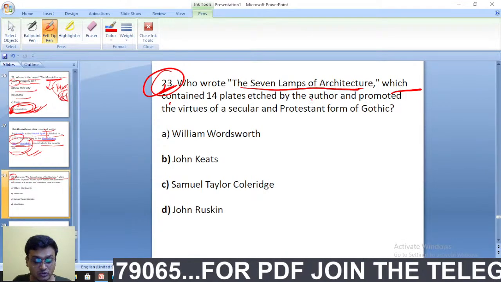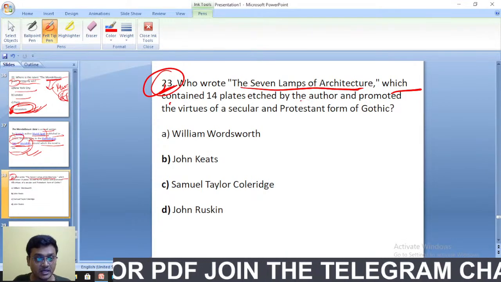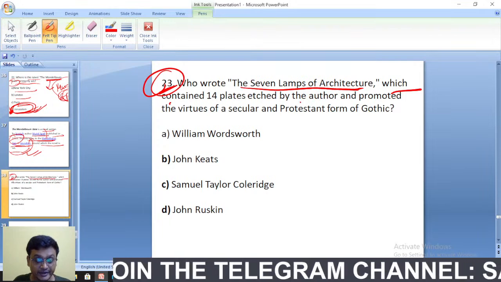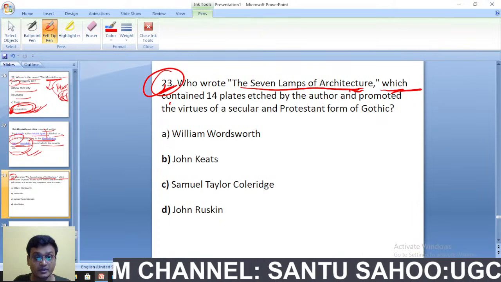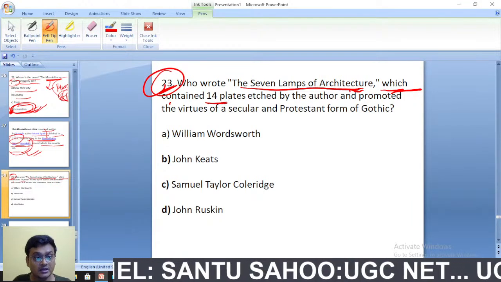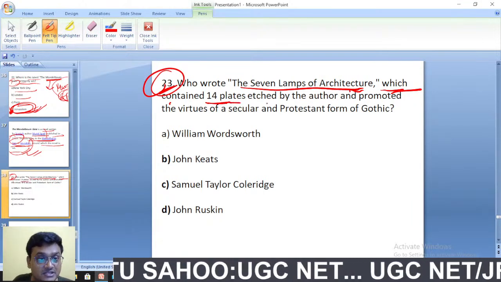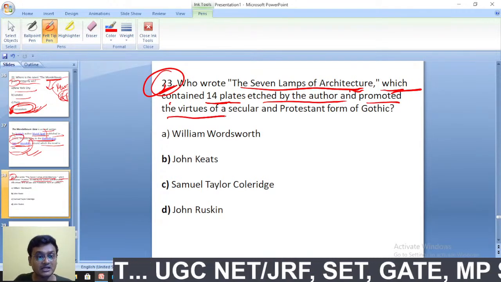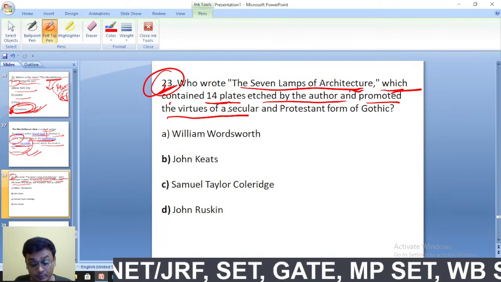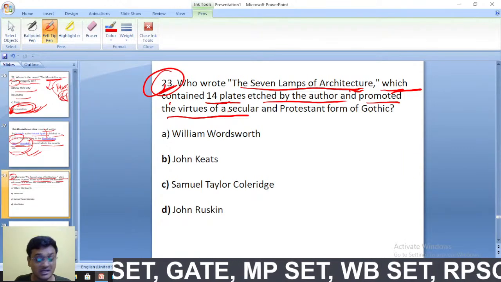You should know this answer, because it is a very important work. The Seven Lamps of Architecture, which contains 14 plates, each by the author, and promoted the virtues. But these are important questions. Okay, these are important. You must follow them.